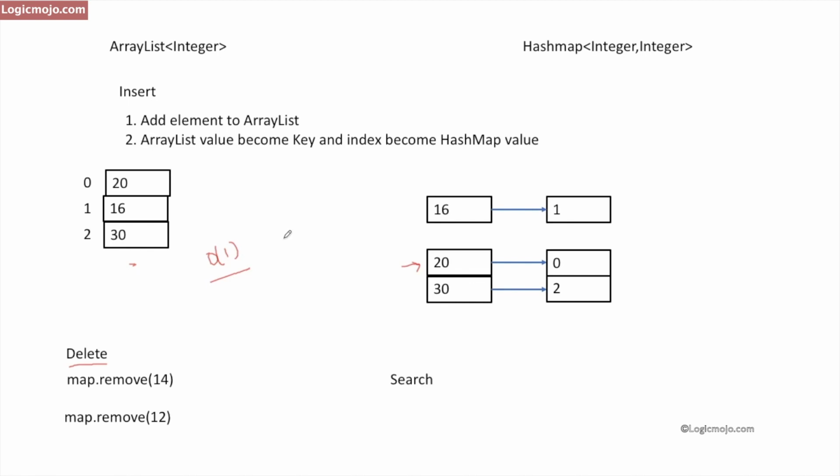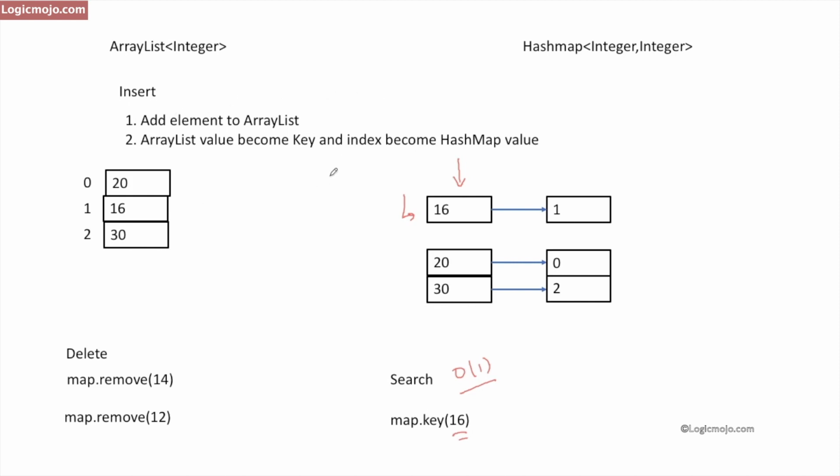Let's see the search operation. Search is pretty simple because all the values are actually stored in the hash map, and the key is nothing but the value itself. So we just need to search the key, and we can easily search for a particular key. Let's say I want to search 16. In O of one time itself, we can find out whether 16 is present or not in my hash map. If it is present, it will return true. So search, delete and insert can be done in O of one time by using these two data structures.